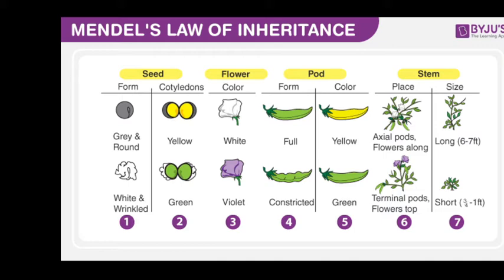A brief explanation of the two experiments, first the monohybrid cross. Here we go. This is the monohybrid cross. In this experiment, Mendel took two pea plants of opposite traits. Trait means character, and pea plants have the character of height. Here the trait is height.